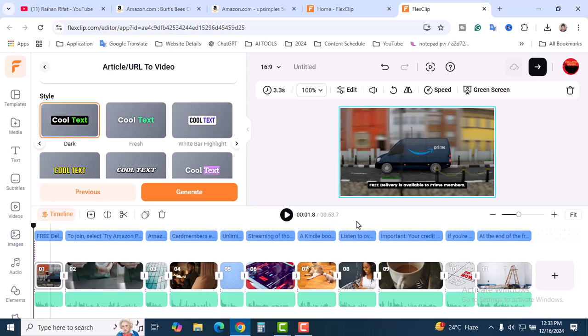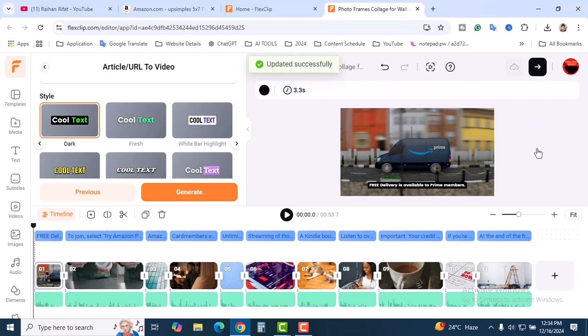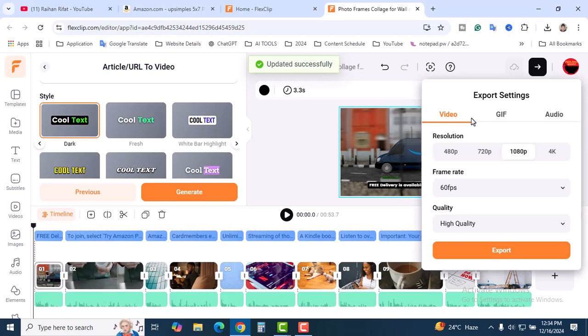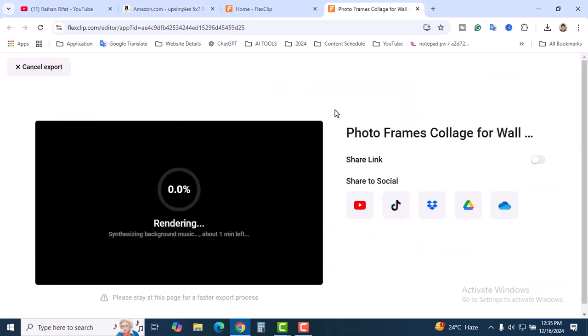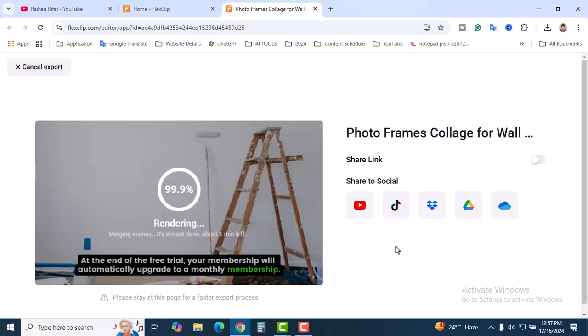All right guys, it's a 1 minute 8 seconds video, and select the video resolution and the frame rate. It's high quality 720p, or also 4K, no problem. So click on export. It will take around 1 minute rendering time. They will add background music, footage, images, text, and voiceover. All right guys, finally our video has been downloaded. So this is the final video. Let's play the video.